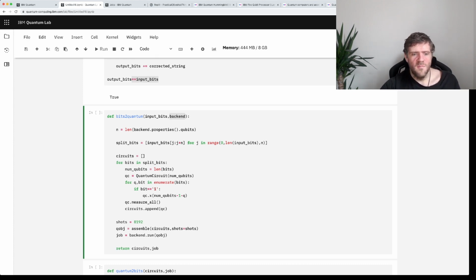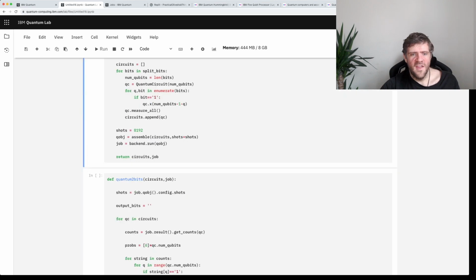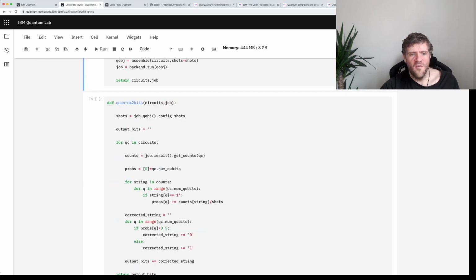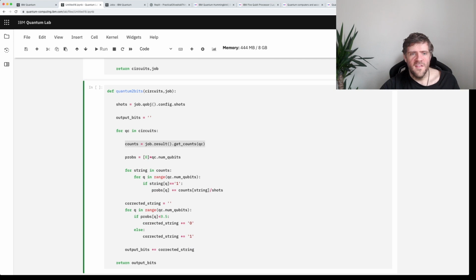So let's just execute that. And then the rest of it, which is where we are taking the results out of the job object and compiling them into the output bit string. That's all going to be in this function quantum to bits, which takes our circuits and our job object and outputs the output bits. So let's execute that.